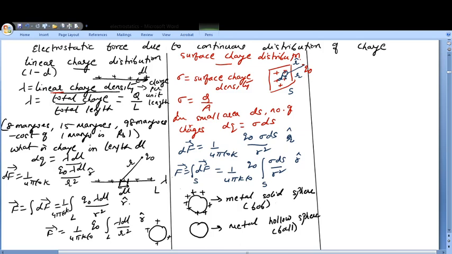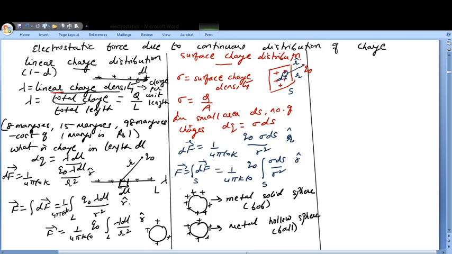Even though you will say that a metal solid sphere is a 3D figure, the charges will be on the surface, and that surface area is 4 pi r square. And if I talk about a metal hollow sphere and you give charges to it, again you will find that the charges will be on the surface. So this is also an example of surface charge density. So if you have charges on a thin plane sheet, or on a solid metal sphere or hollow sphere, then these all are examples of surface charge distribution.